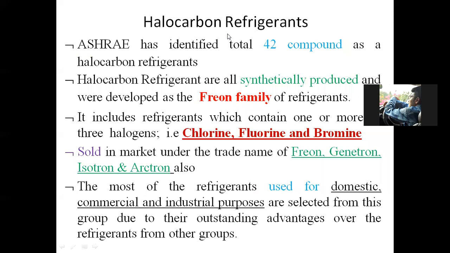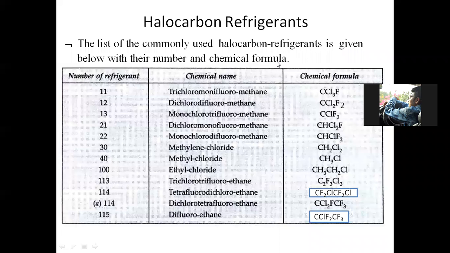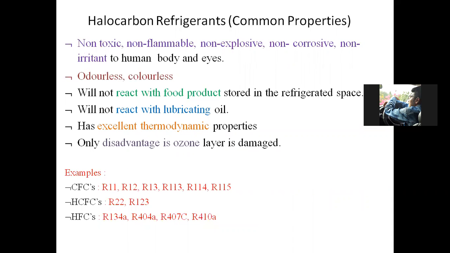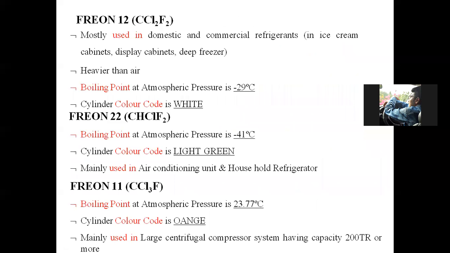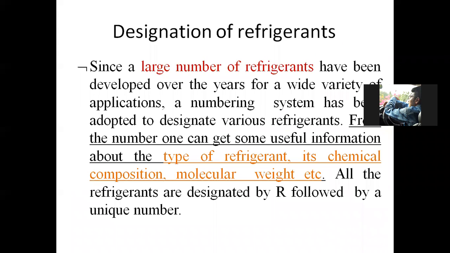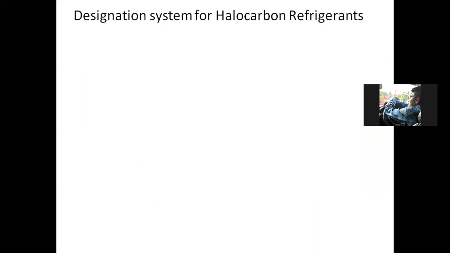We saw its market name as well as its common applications. Then we saw the common properties of halocarbon refrigerant, its applications, and then how we designate halocarbon refrigerant, that is R dash XYZ.